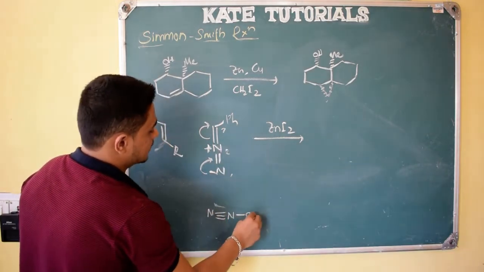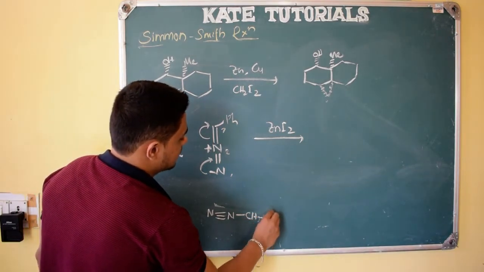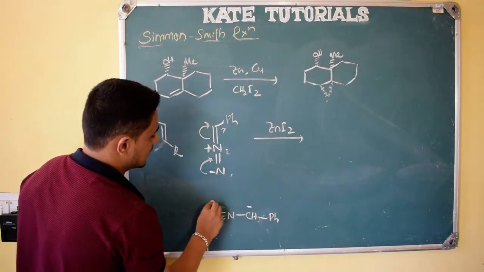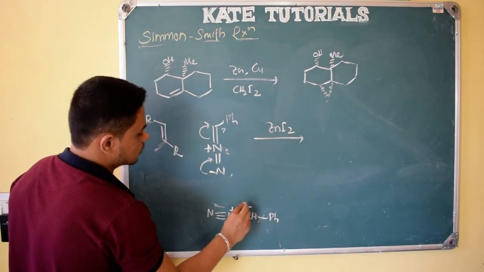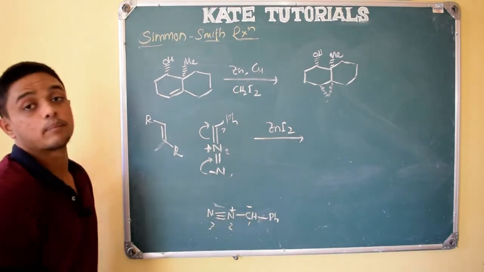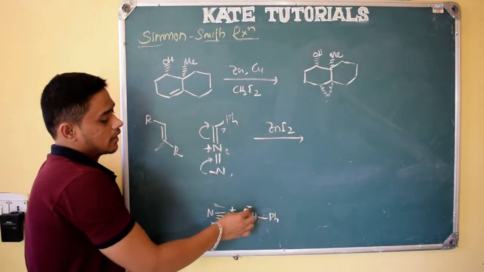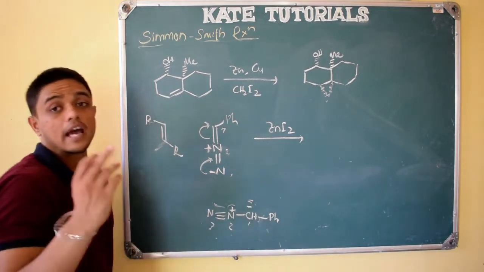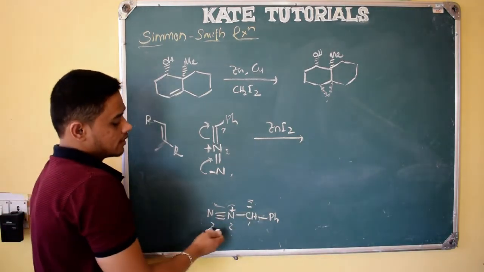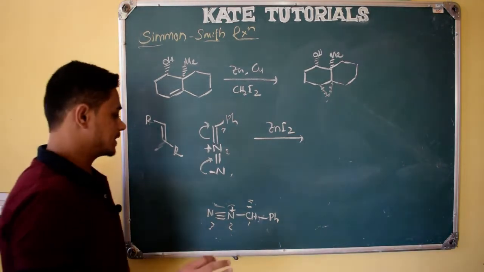Here carbon will be there, CH and pH, and carbon gets a negative charge and this nitrogen gets a positive charge. So these are called 1,3-dipolar species, because the charge will be resonating, positive and negative charge, so dipolar, and within these 3 atoms it is resonating, so 1,3-dipolar species these are called.